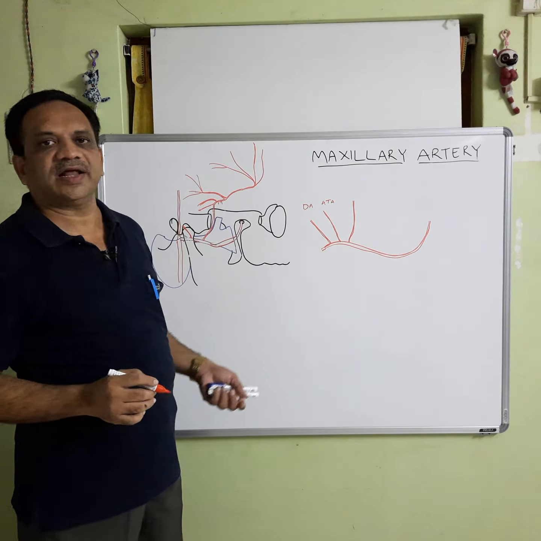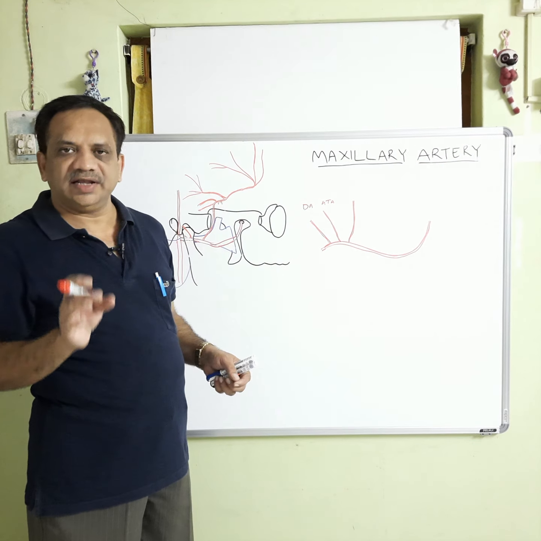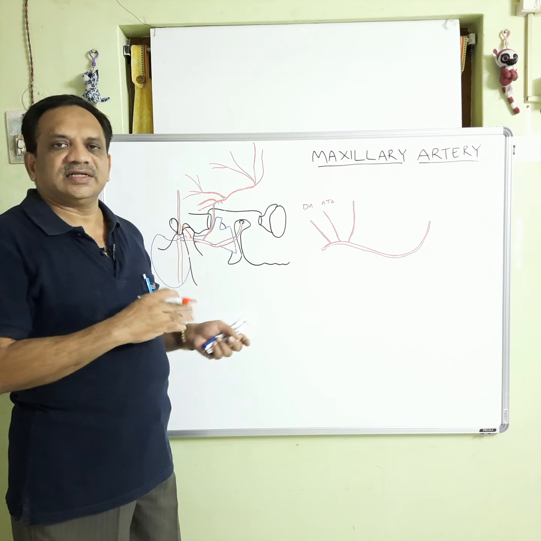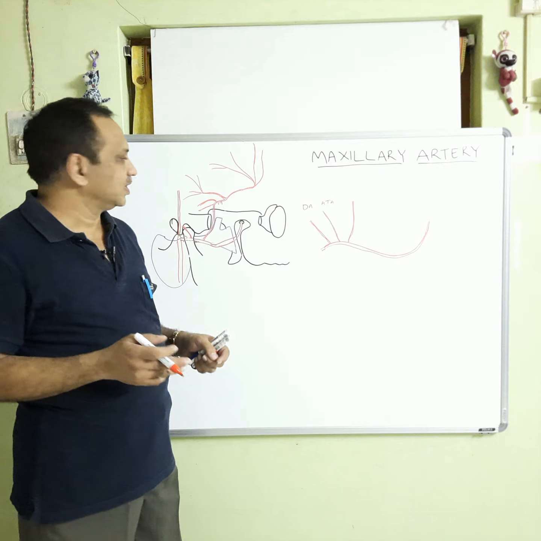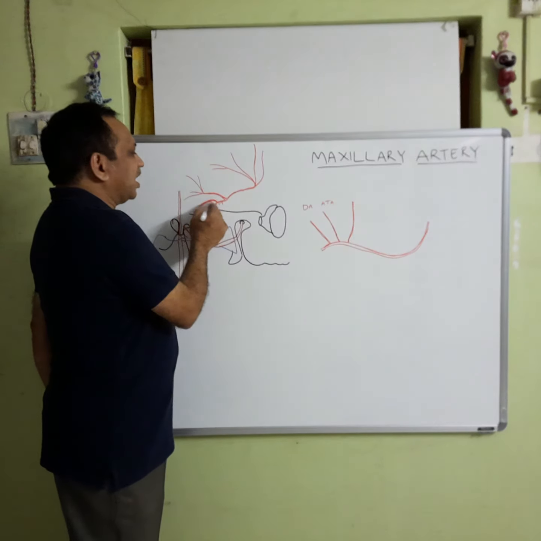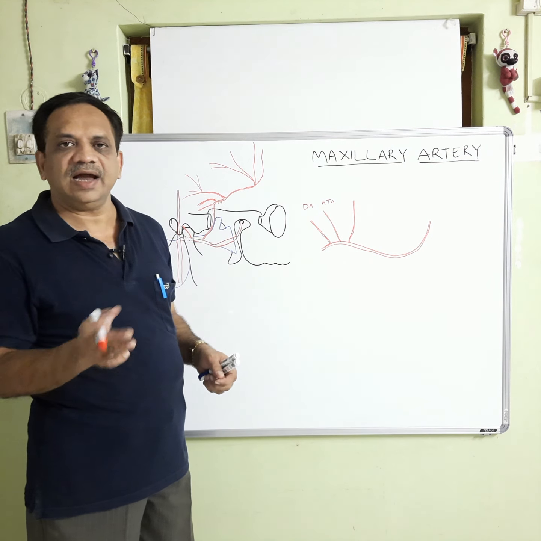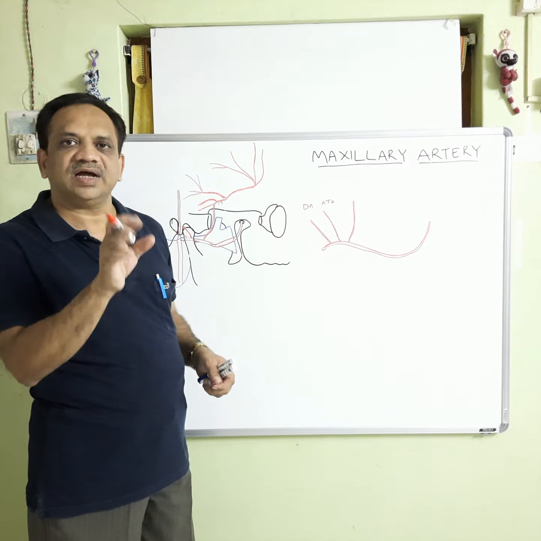This superior tympanic artery passes through the canal for the tensor tympani muscle, which will be discussed in the class of the auditory tube and ear. So, it passes through the canal for the tensor tympani muscle and supplies that muscle and the mucous lining of that canal.